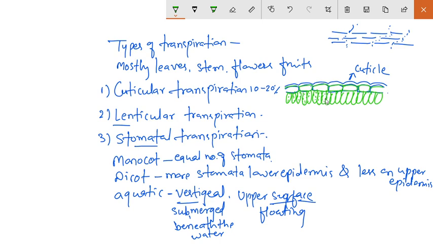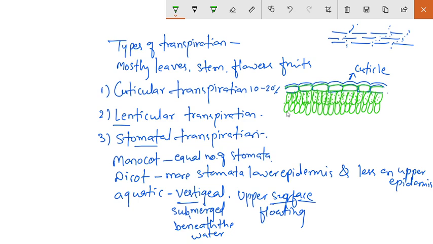So it is palisade tissue. This palisade tissue, it may be one or two layer. It contains the green chlorophylls. It is elongated.